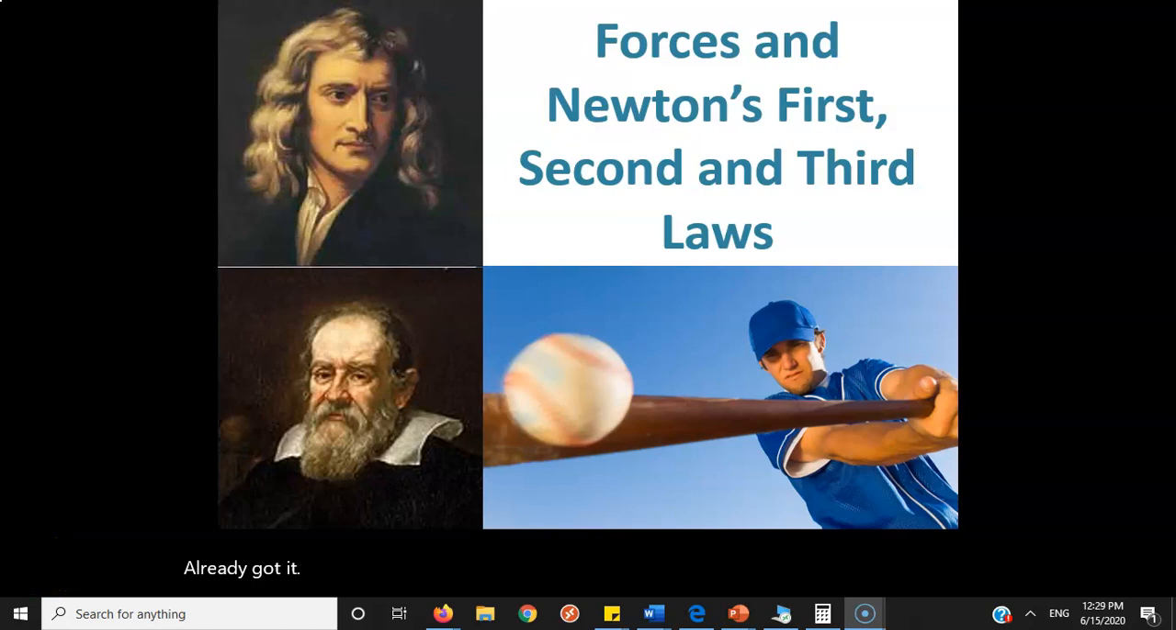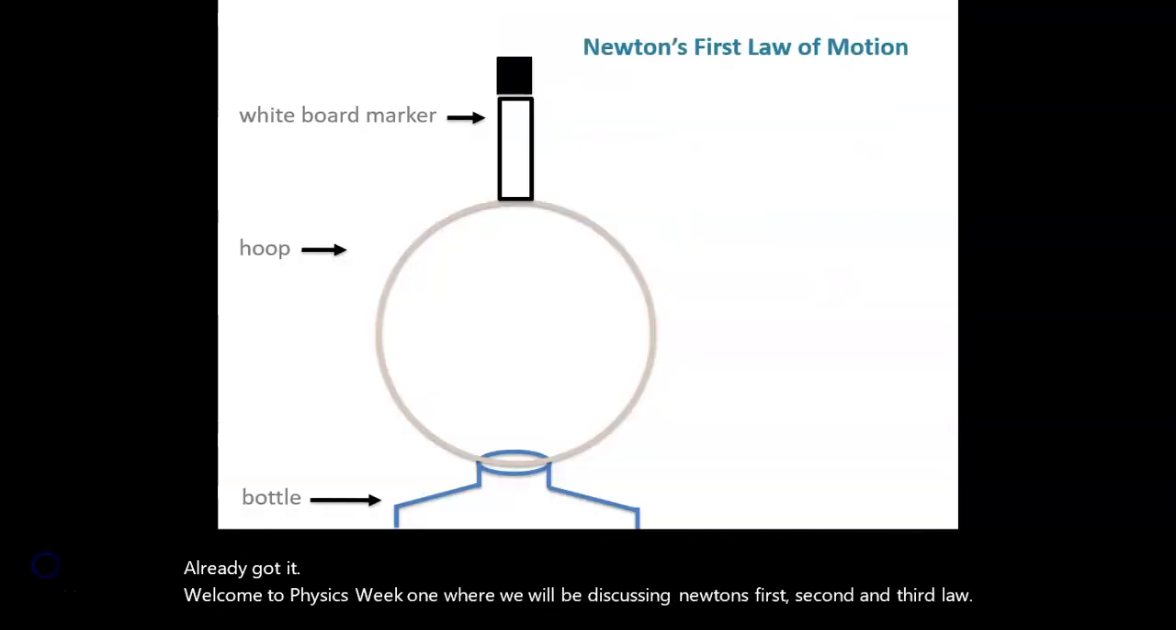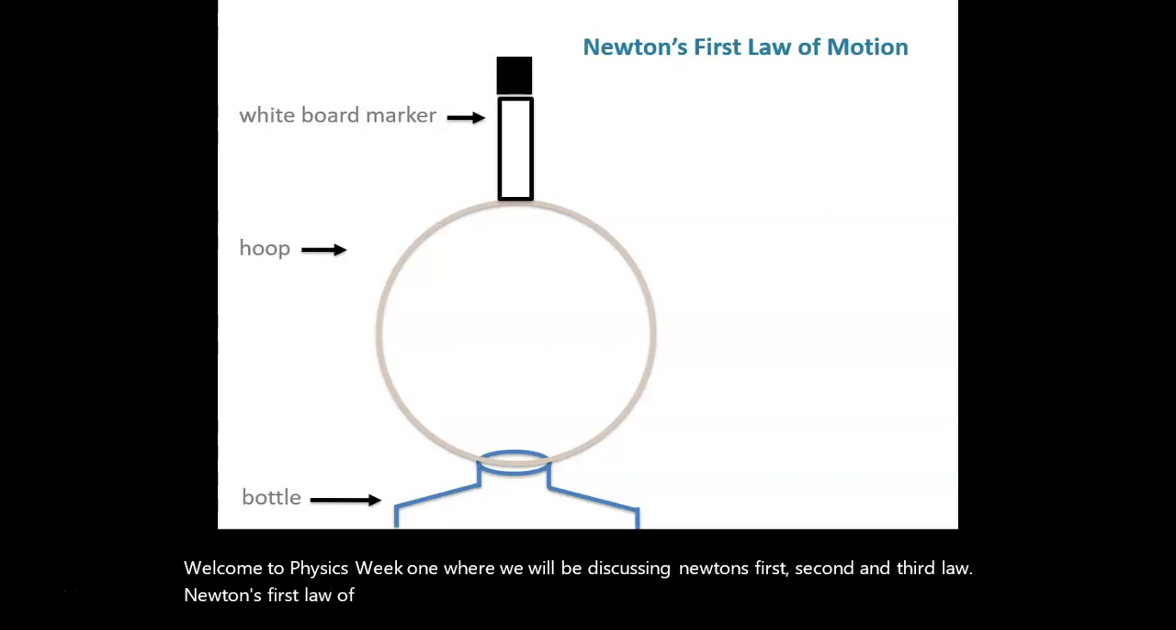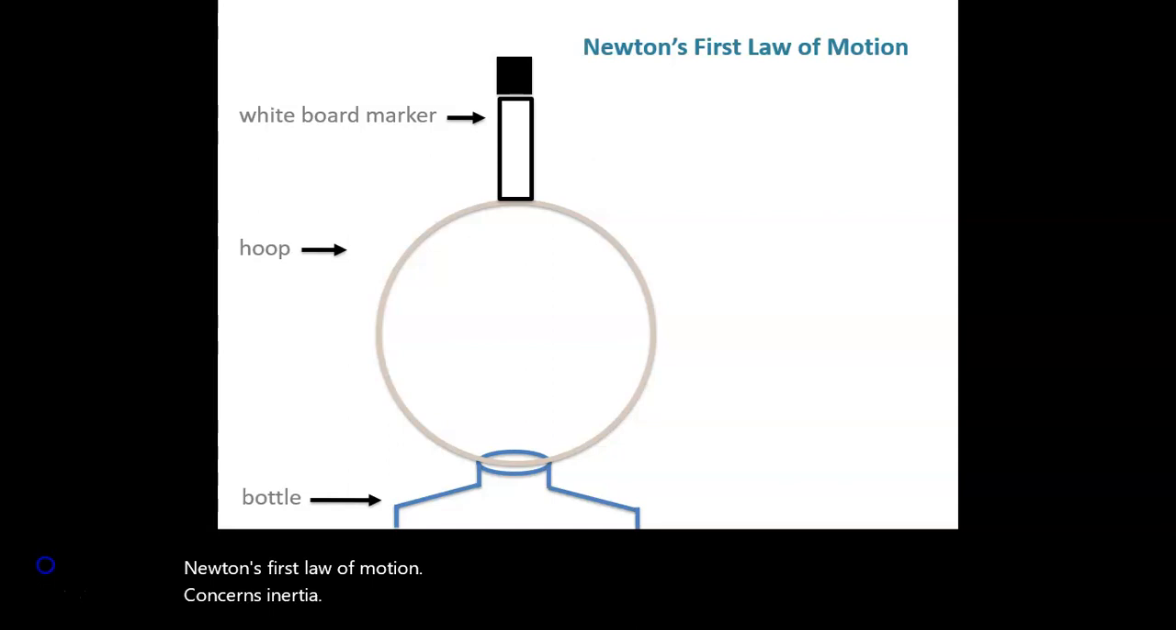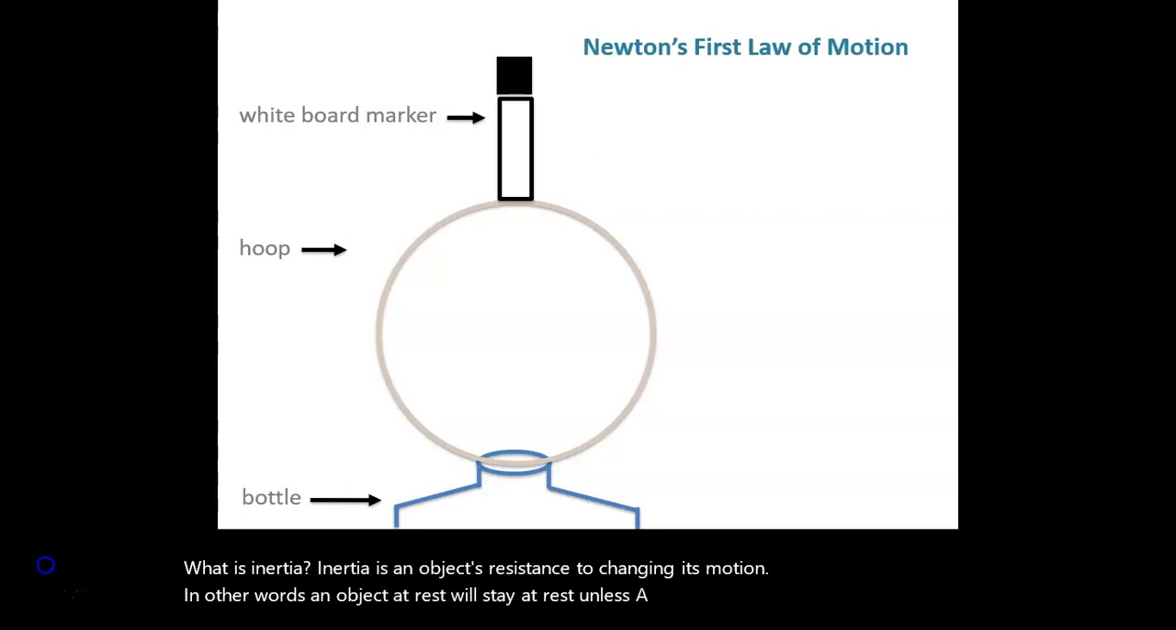Welcome to Physics Week 1, where we will be discussing Newton's first, second, and third law. Newton's first law of motion concerns inertia. What is inertia? Inertia is an object's resistance to changing its motion. In other words, an object at rest will stay at rest unless a force acts upon the object.